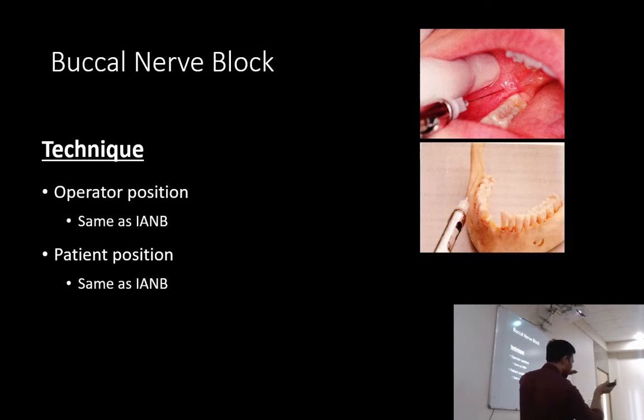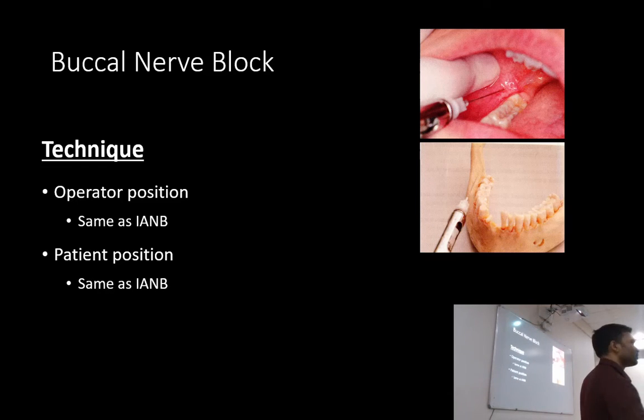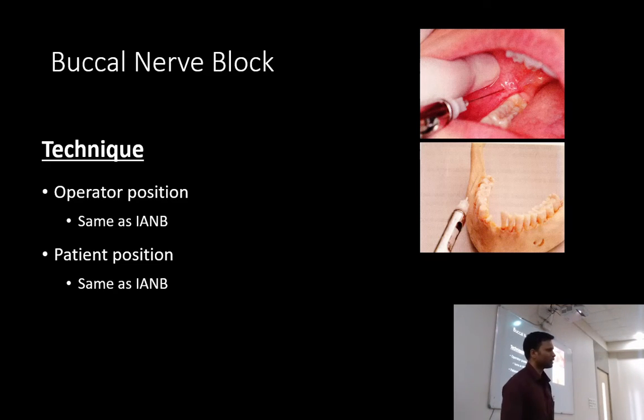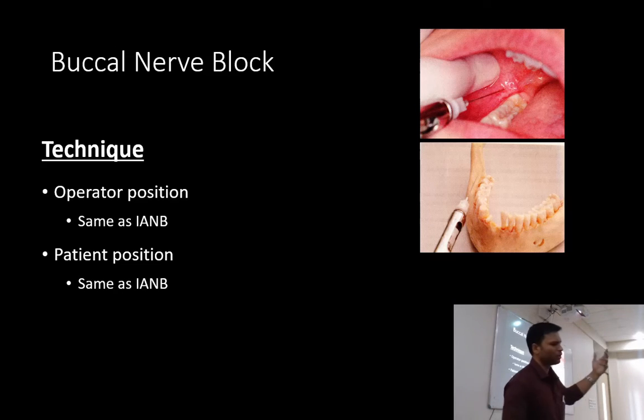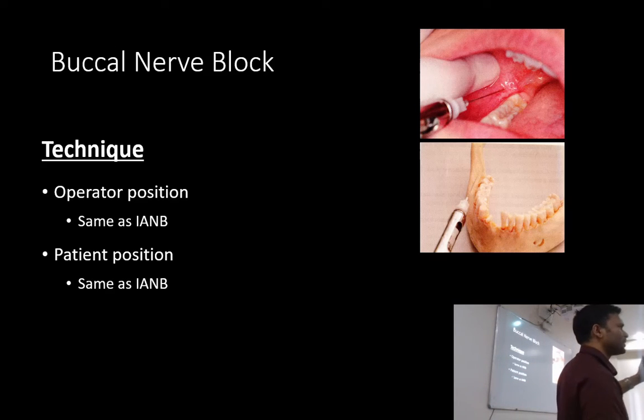And in this we are approaching the bone at an angulation. So the bevel will be towards the bone. Okay. So operative position will be same. Right side पे अगर कर रहे हैं fourth quadrant में, then the operator has to sit in front of the patient. If on the left side, then the operator has to sit on the back of the patient, that is 12 o'clock or 11 o'clock position. Okay. And patient, usually I prefer it to be supine. Okay. But you can operate, you can give all the blocks, inferior alveolar and this buccal or mental incisive, keeping the patient upright also.